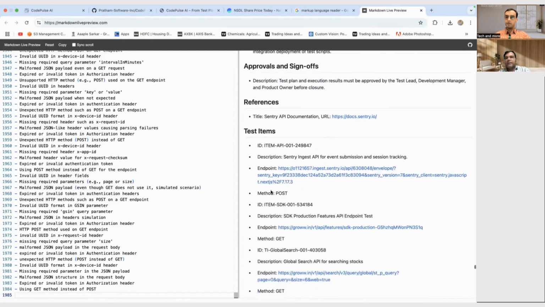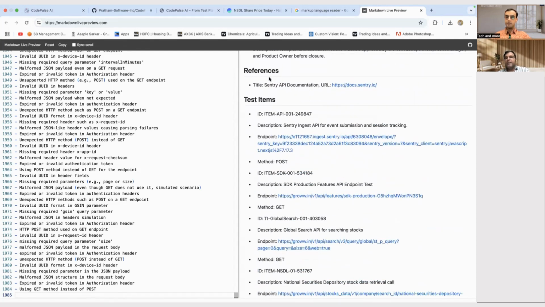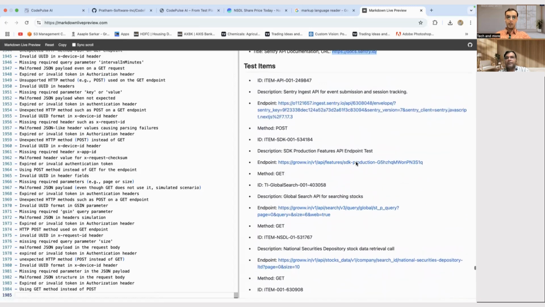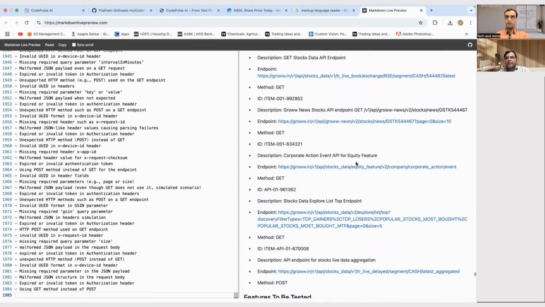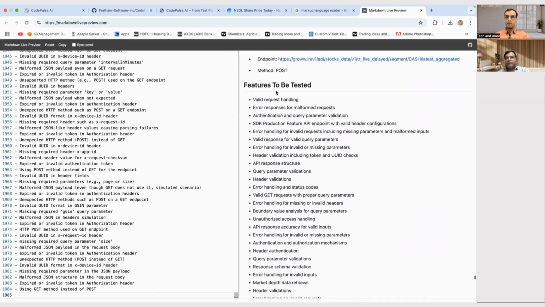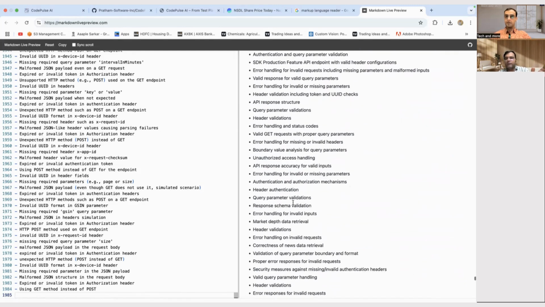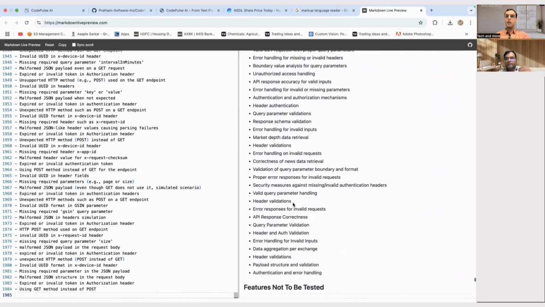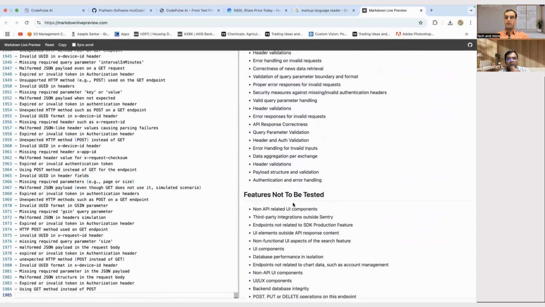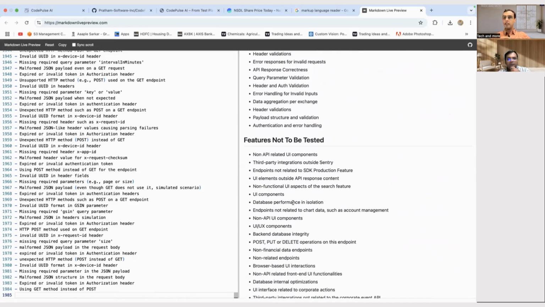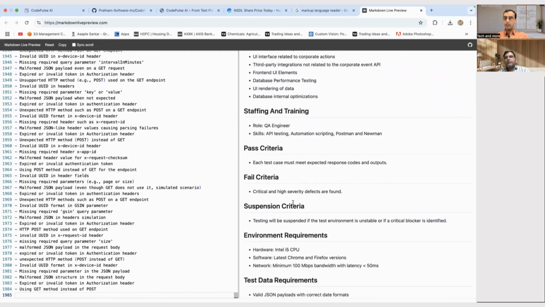And again, it will give you some test items. If you have any references of your document, just replace it. And again, some test items, what it will cover. And again, features to be tested, what type of feature, boundary analysis and everything in detail, query parameter validation, header validation, whatever it will perform, it will give you. So all in all, it's creating a test plan for you with all the technical details and the other details around the deliverables and the generic details that you require.